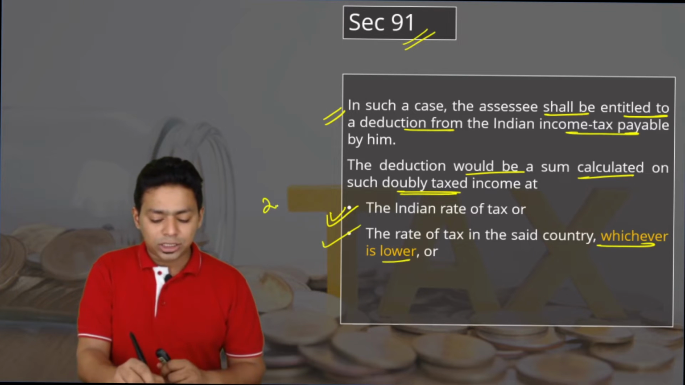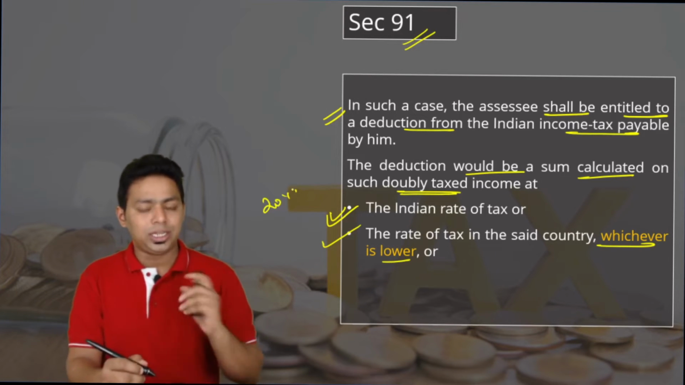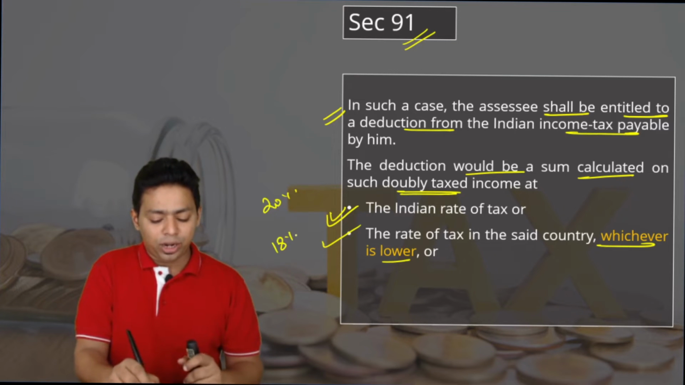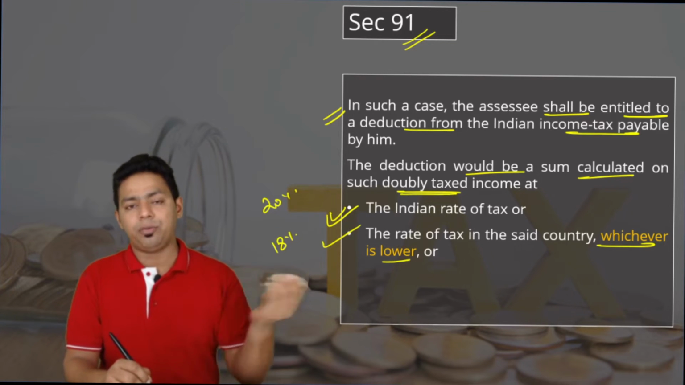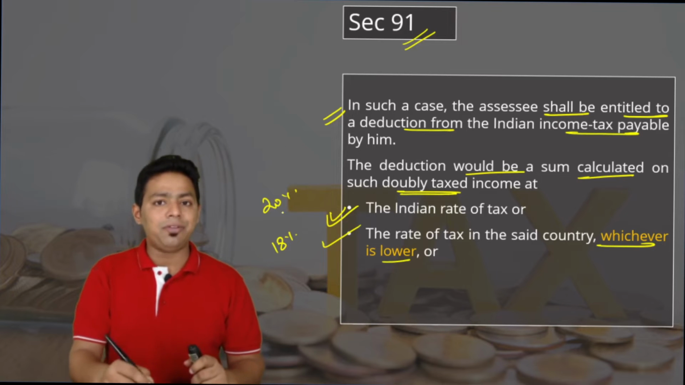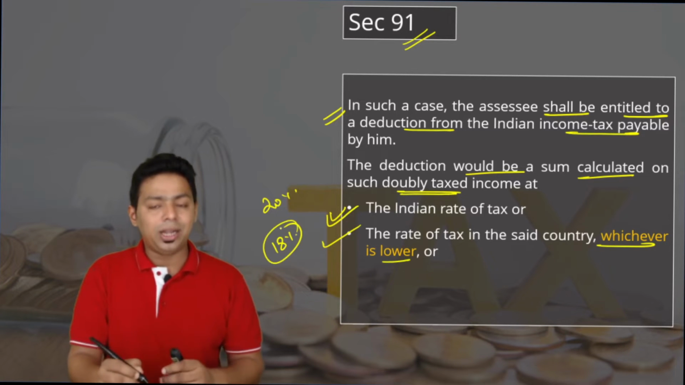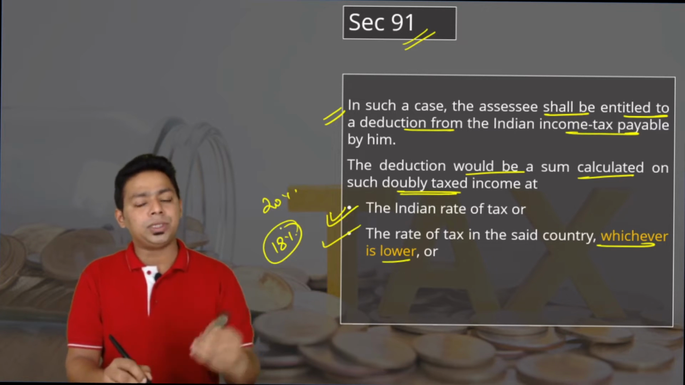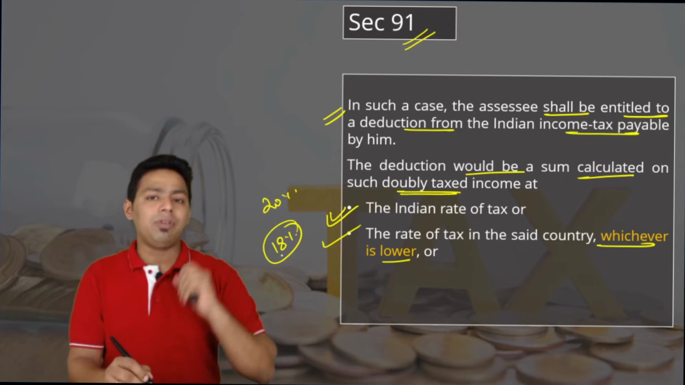So if the Indian tax rate is 20%, obviously the average tax in India is 20%, and the rate in the foreign country on which you have paid tax is 18% on average. So we cannot give relief at 20%. The double taxation effect is only 18%, so to the extent of 18% we will give you the relief.